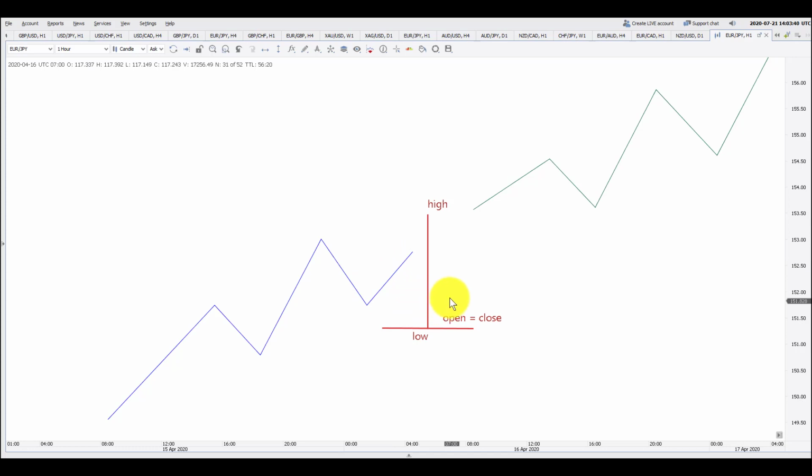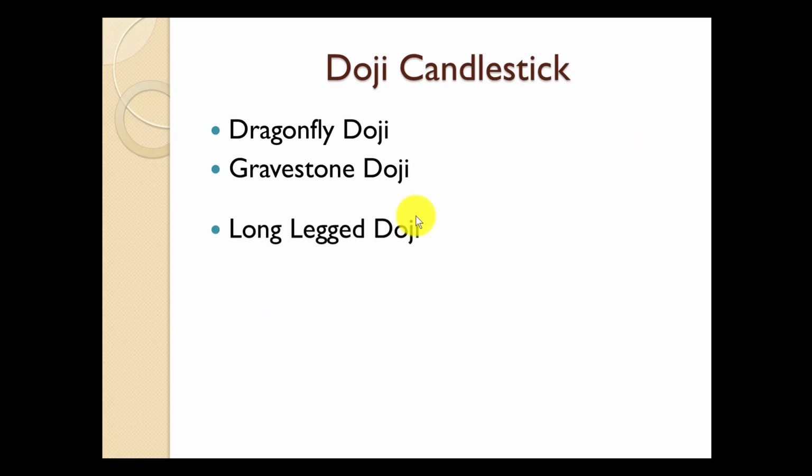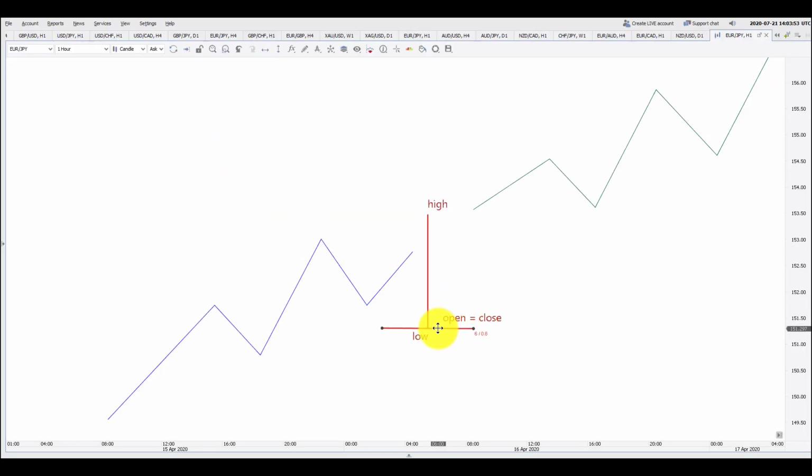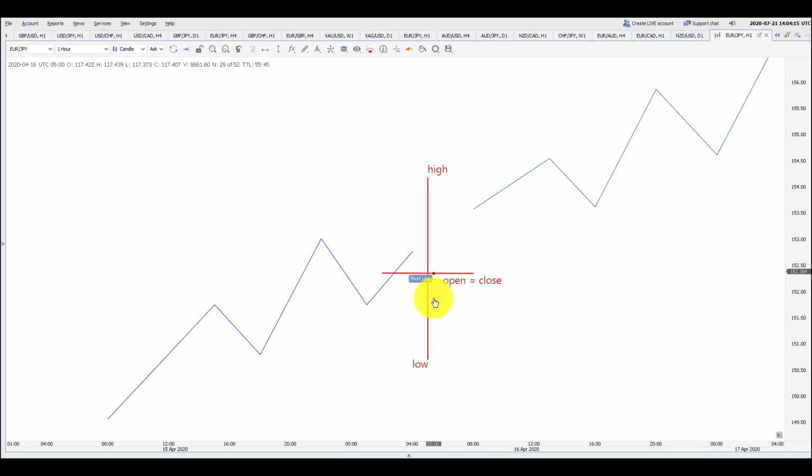Now the third type of doji that I want to talk about is called long legged doji. What is the difference between the gravestone doji and the long legged doji is that in the long legged doji you will see that the price is in between the high and low, or you can say that there was an expansion of the price. The high went higher, the low went lower, but the price actually closed near the open only. This means that the range of the price expanded or the volatility increased.